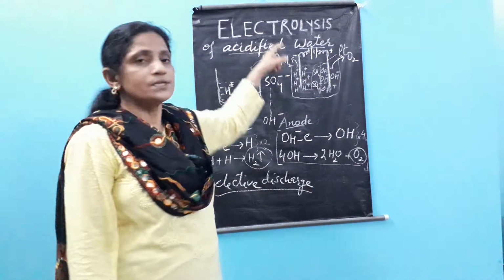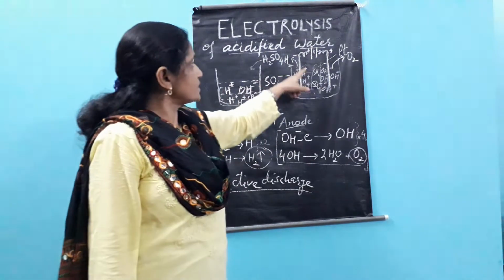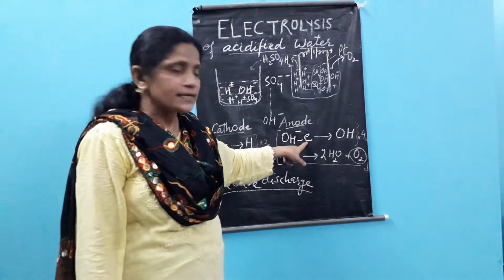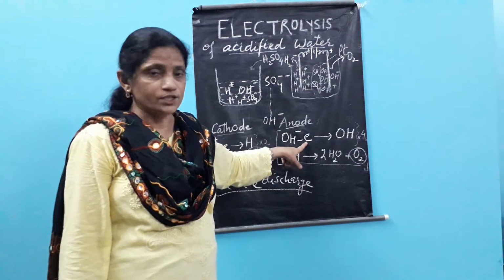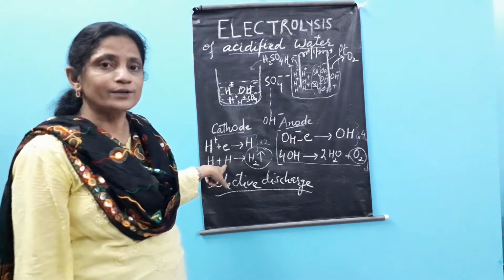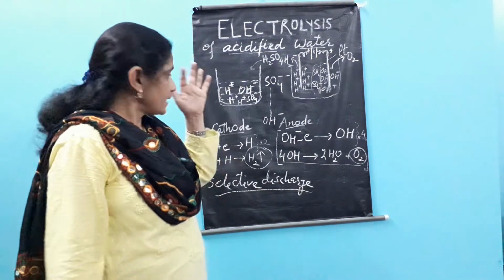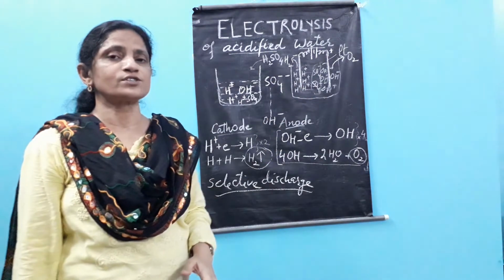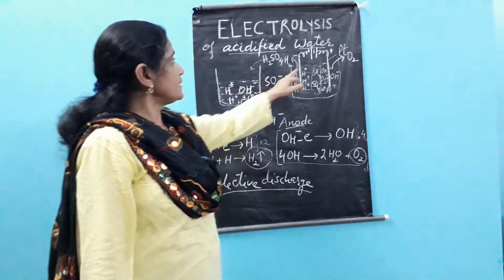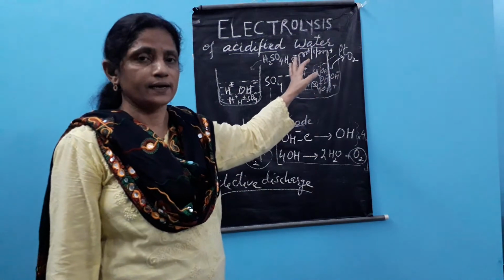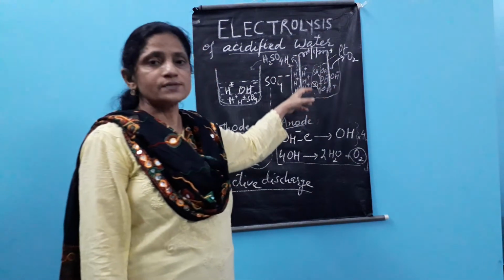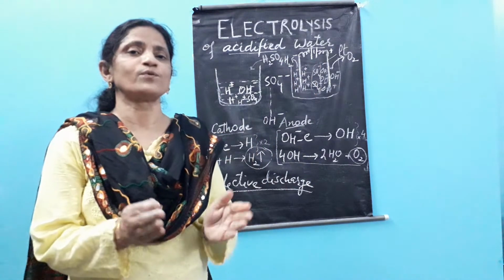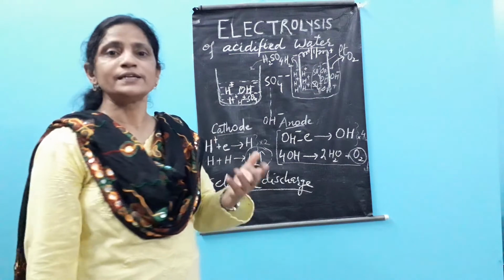Sulfuric acid is not consumed because the hydrogen ions which are discharging get their electrons from the OH ions. As many OH ions are discharging, that many electrons are available for the hydrogen ions. And that is why the hydrogen ions which come from H2SO4 do not get any chance to discharge. These H ions remain just like that, as mere spectators. SO4 ions also remain as spectators only. They are standing on a waiting list: if OH ions leave, then they will get a chance, but they don't get it.